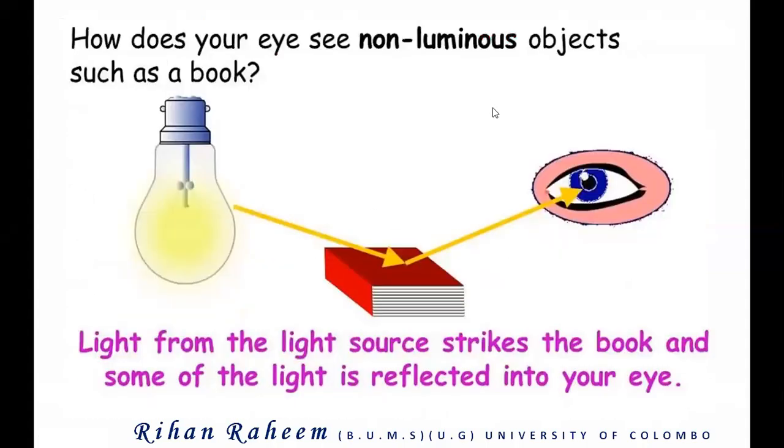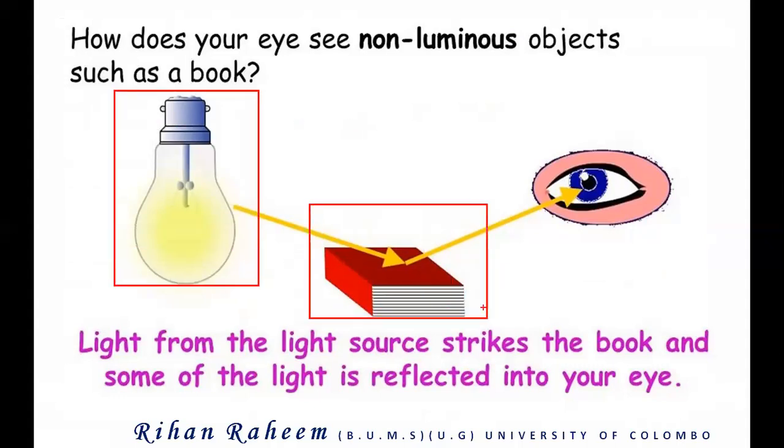Then how is an object emitting light? Normally, you know, there are two types of object. One is the luminous object, the other one is non-luminous object. You can directly see luminous object, no? The best example is the sun. Sun is a luminous object. Directly you can see the sun. Candle or bulb or even the laptop screen, the phone screen, all those things you can see. So directly it is emitting light. But how can we see the books and the pens and the papers and all the other non-luminous objects? We can see it because of the reflected light from a light source.